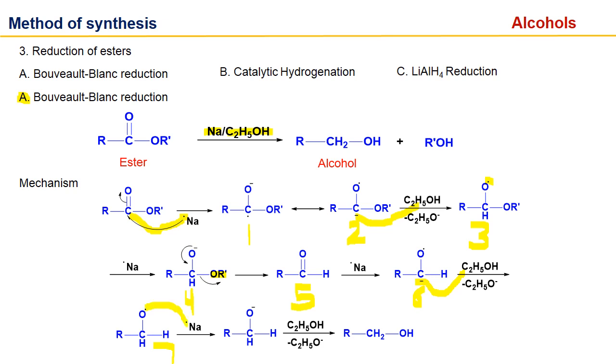The free radical oxygen will abstract an electron from sodium and get a negative charge, compound number 8, and this compound 8 will abstract a proton from ethanol and finally give us the alcohol. So in this way we can reduce esters.